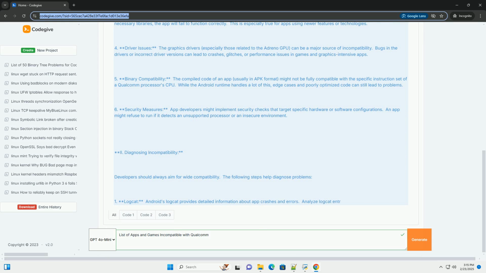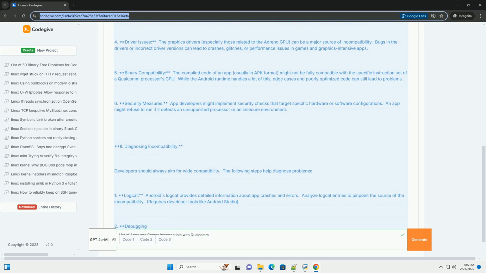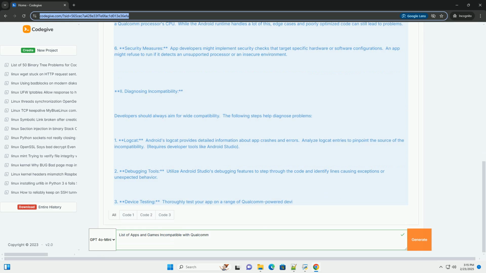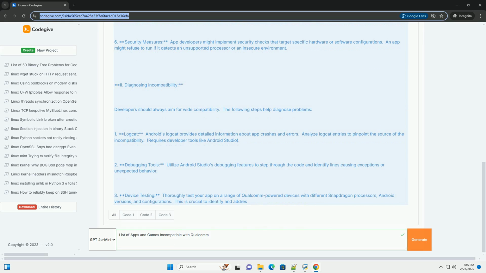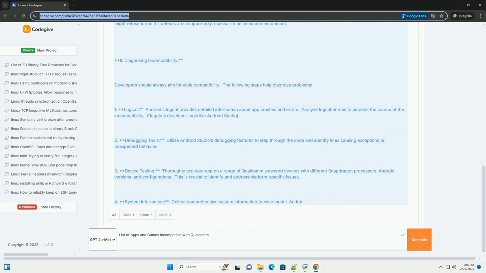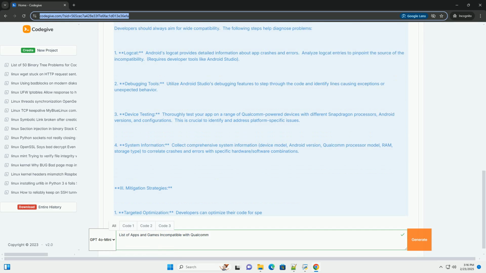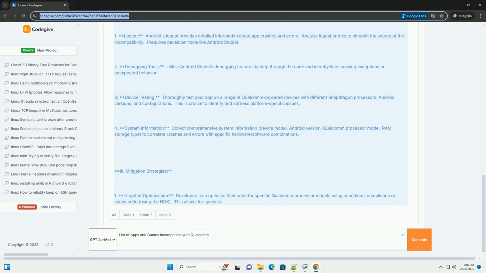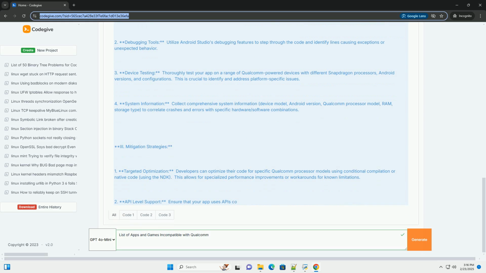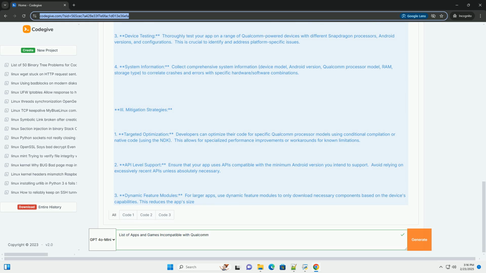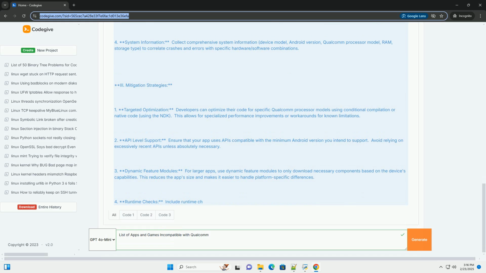Understanding the sources of incompatibility. 1. Hardware variations. Qualcomm produces a wide range of processors with differing features, GPU capabilities (Adreno), CPU architectures (Kryo), and memory configurations. An app optimized for the Snapdragon 8 Gen 2 might perform poorly or crash on a Snapdragon 480. Differences in RAM, storage type, for example UFS versus eMMC, and display resolutions also play a significant role.